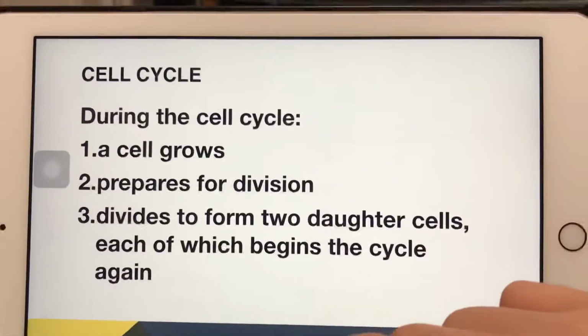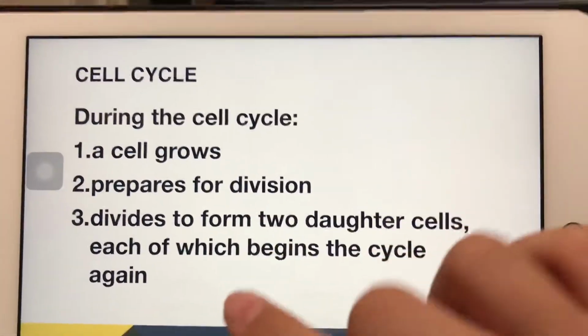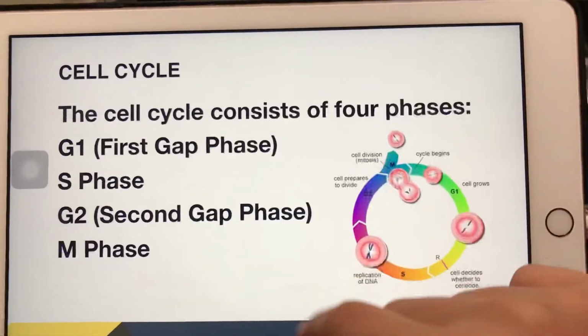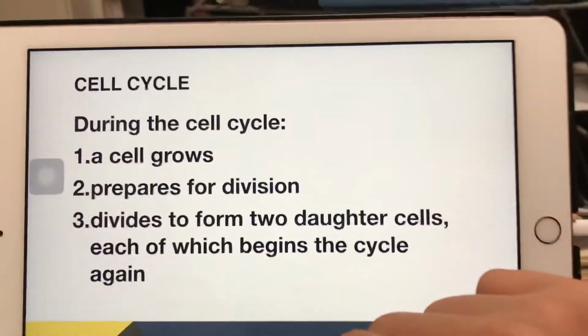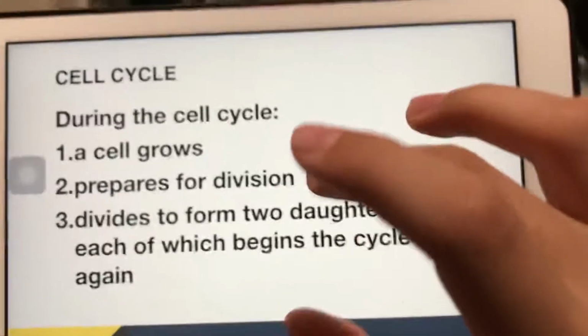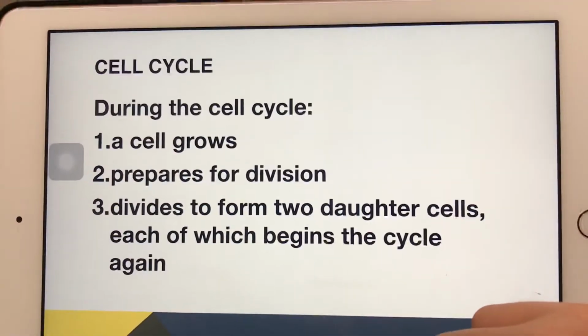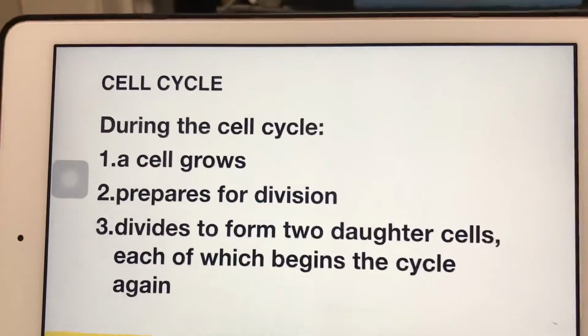During the cell cycle, a cell grows, prepares for division, and divides to form two daughter cells, each of which begins the cycle again. I don't think the slide mentions it, but this only occurs for somatic cells, which again are the non-sex cells. Sex cells reproduce with meiosis, which is a different thing.